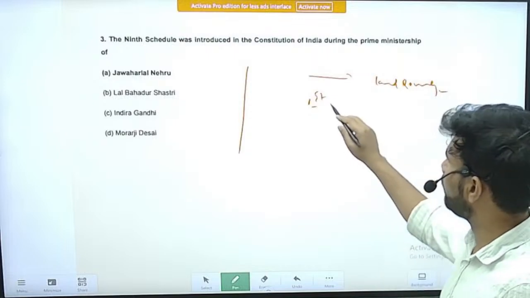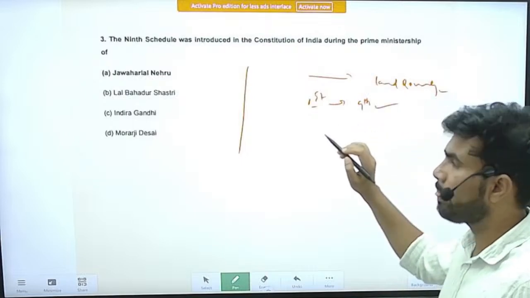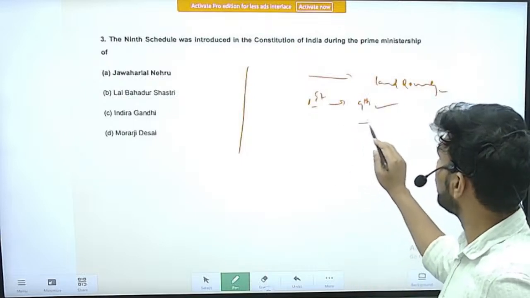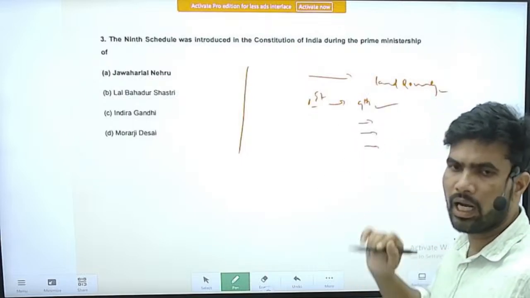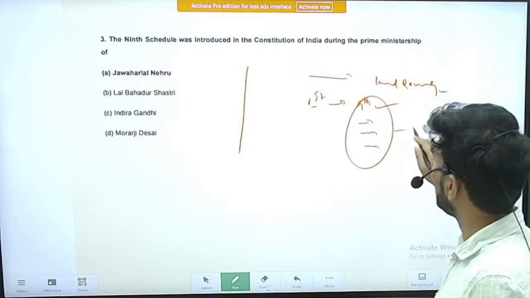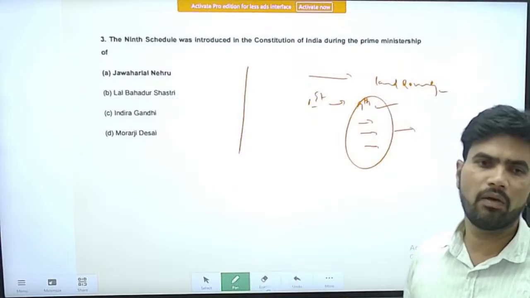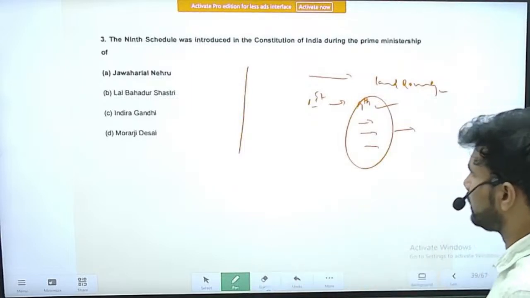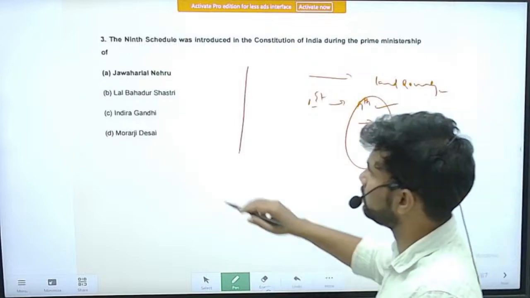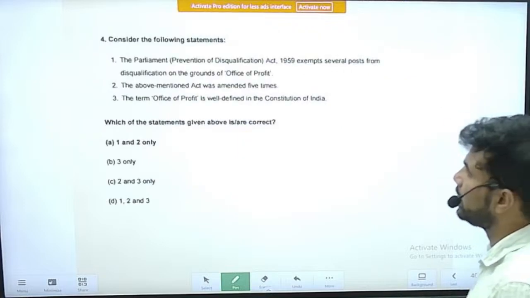So the First Amendment was brought in, and through that the 9th Schedule was created, and there the laws related to land reforms were kept in the 9th Schedule, and this entire 9th Schedule has been kept out of the purview of judicial review. And the later developments I have also explained yesterday itself. Right. The correct option is option A, Jawaharlal Nehru. Next question.